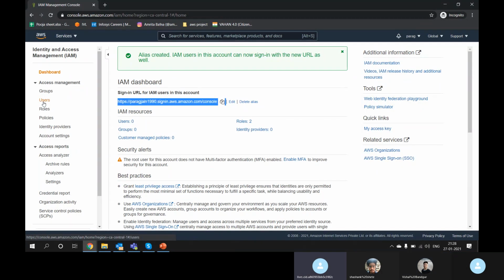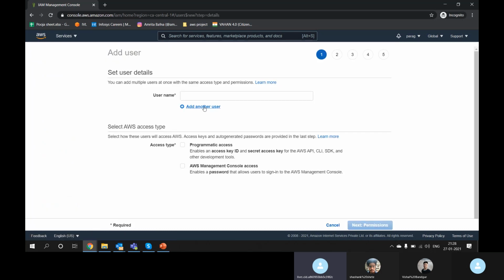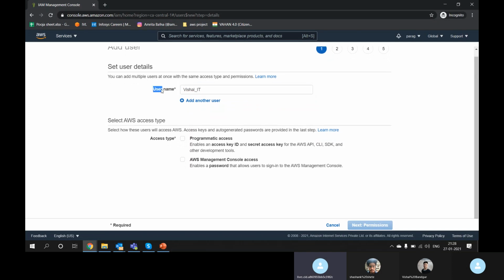So I will click on user. Let's create a user first of all. From the previous session, we are clear with the user: any person with a name, we call it a user. Let's create Vishal underscore ID. This is a user name, or user ID.